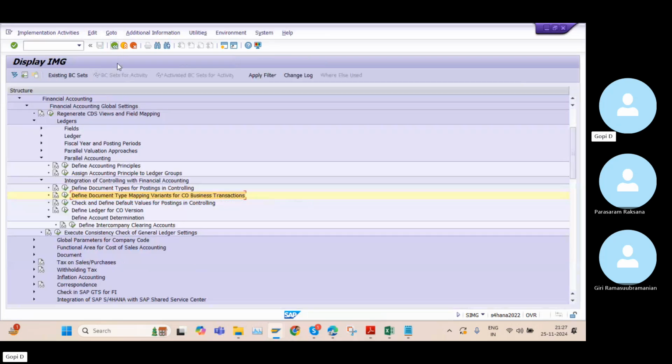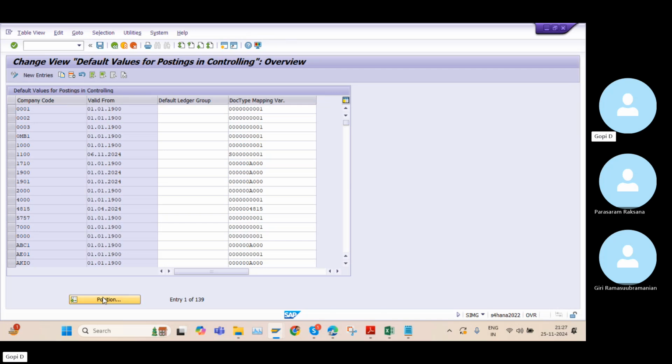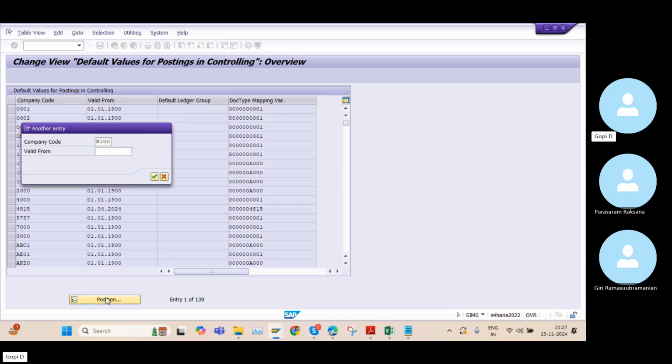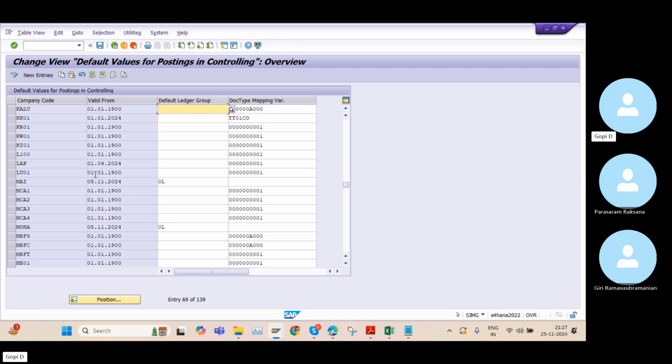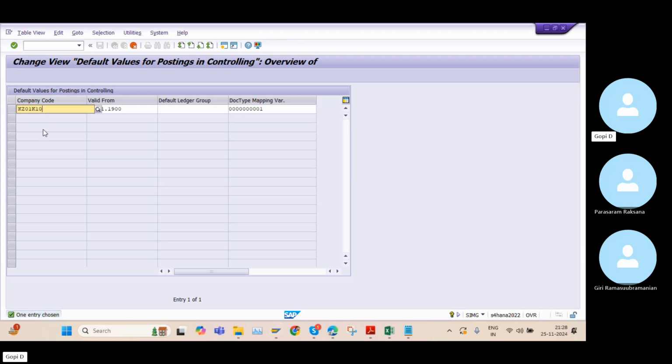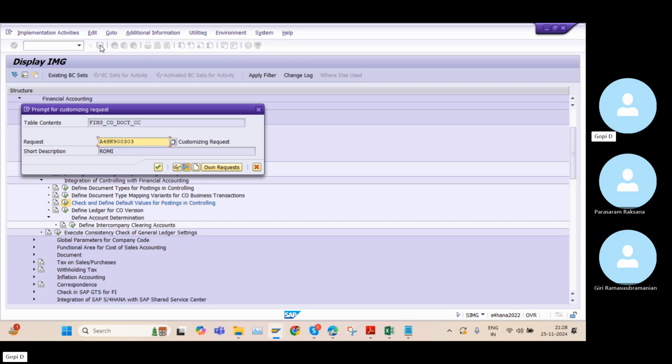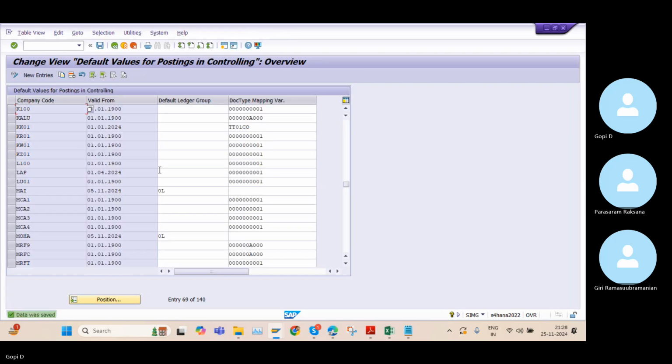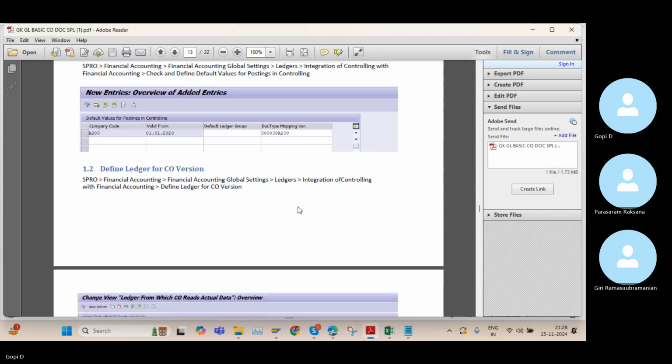I need to go back and the next setting, this is the next setting. And here we will cross check our company code. So K100 is not there. So I need to select this one, click on copy. And here I mention K100, and click on enter and save. Okay, this is the setting that I maintained as per this one.